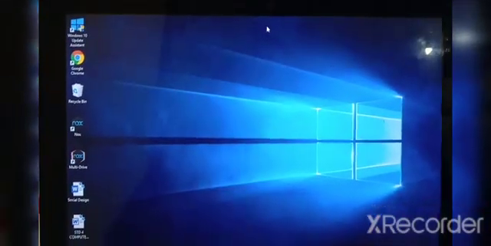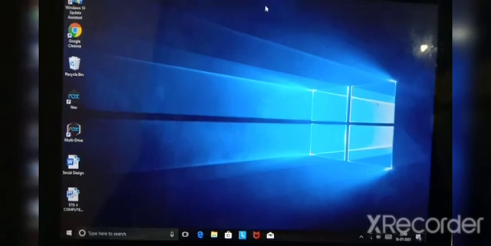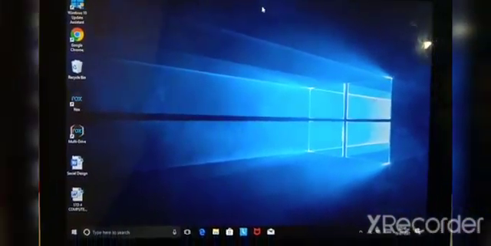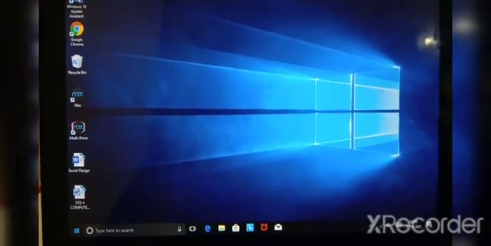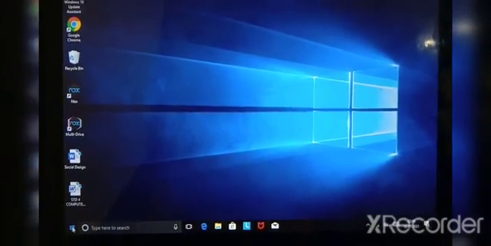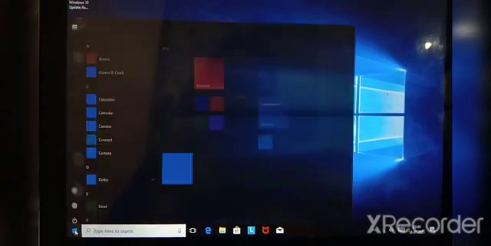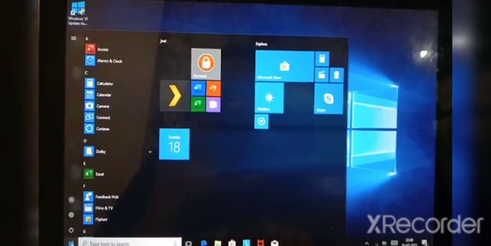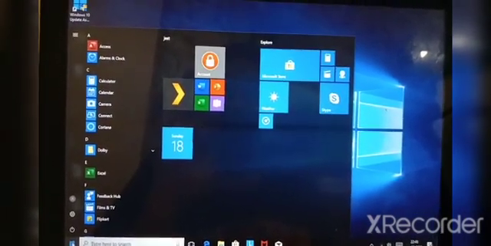Okay children, see here, this is Windows 10. This is the Windows 10 operating system. When you click on the start button, on the left hand side down, see my cursor, there is a start button. You click on the start button. Here you will get these menus. These are the start button menus.